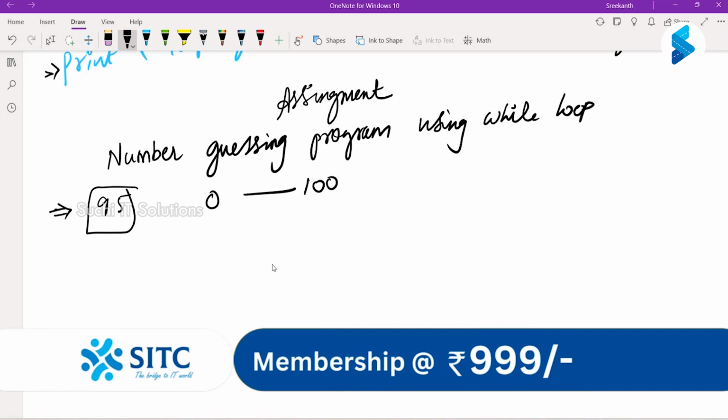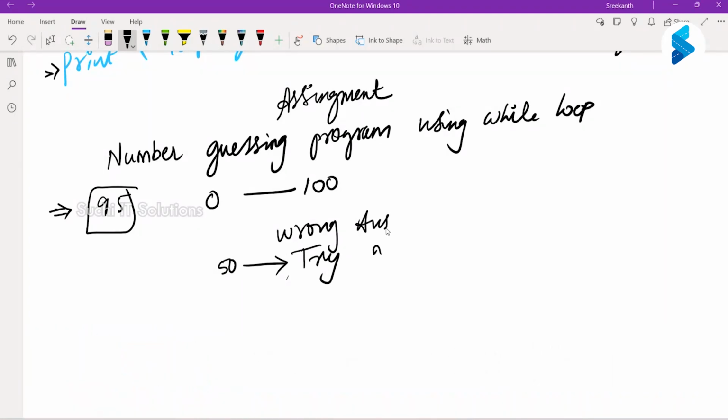You have to write a program where he will enter a certain number. You will say, guess the right number. Let us say he enters 50. Is 50 equal to 95? No, right? You will say wrong answer, try greater number.